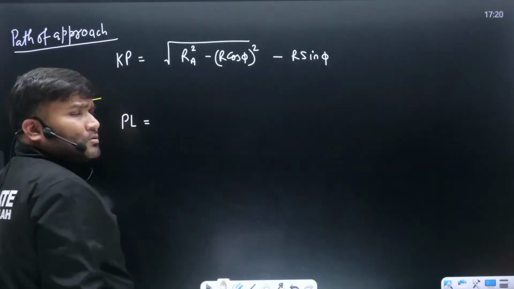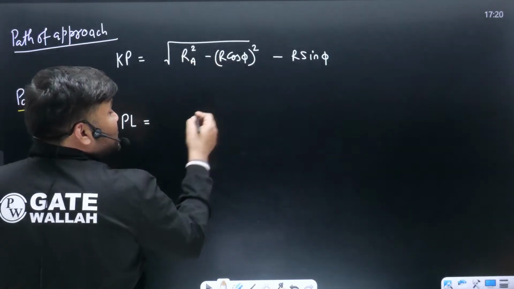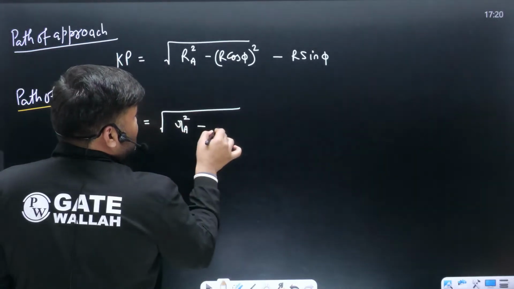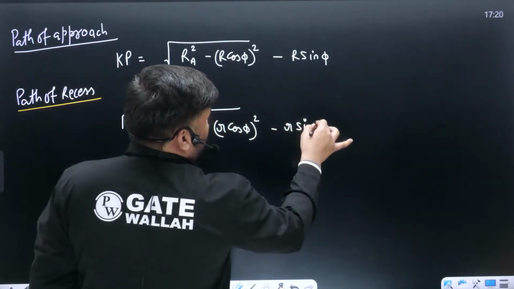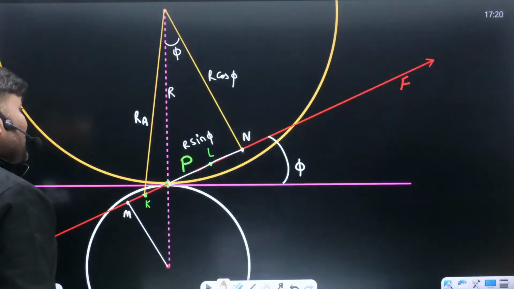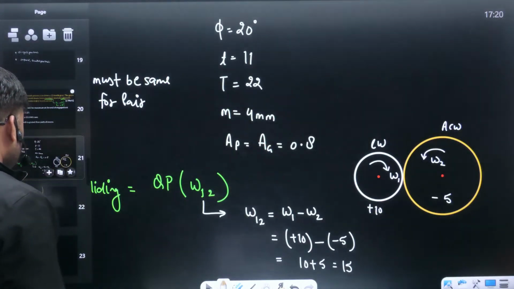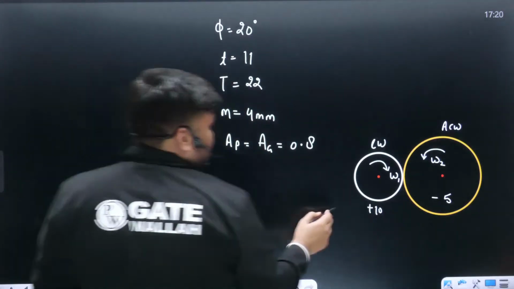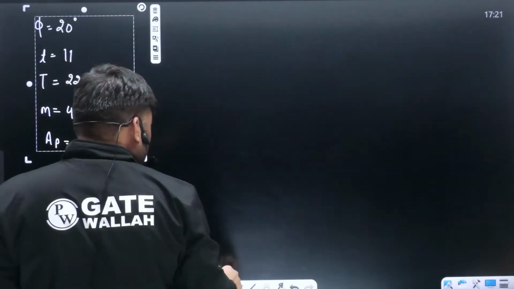Similarly, for the value of PL, whatever values you have written in terms of capital R, it will be in terms of small r: under root RA square minus r cos phi square, minus r sin phi. That's it. Put down all these values. Small r, small ra, capital RA, all these values they have given here. How do we find these values? Sir, this data they have given in the question.